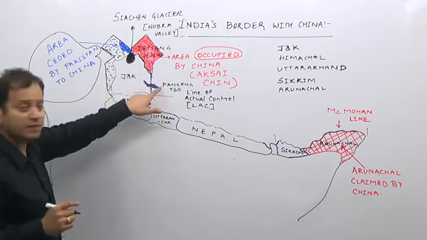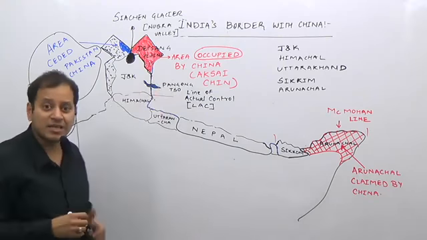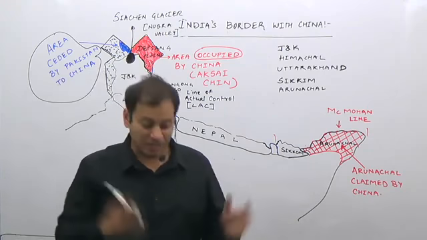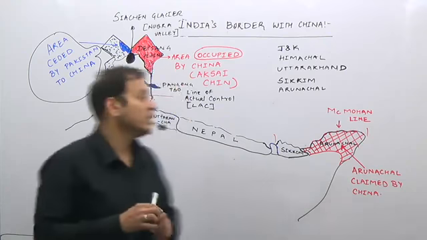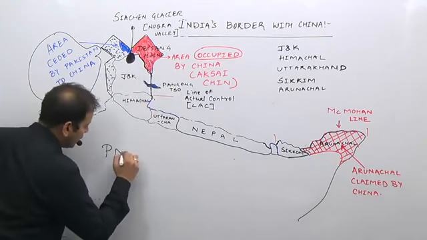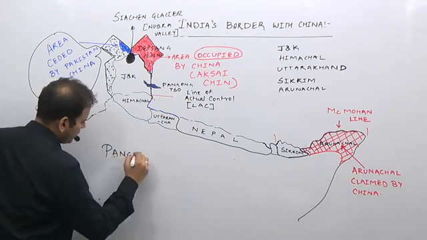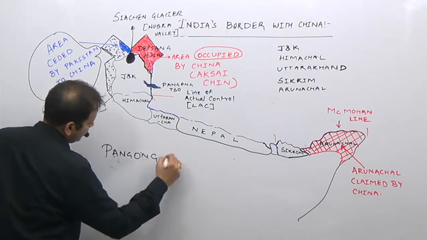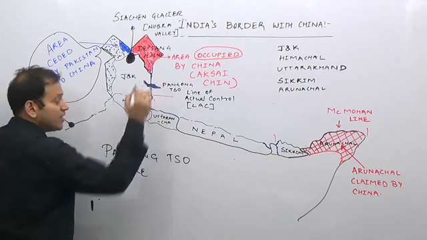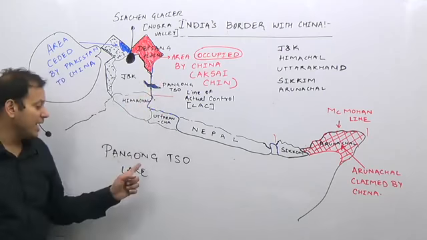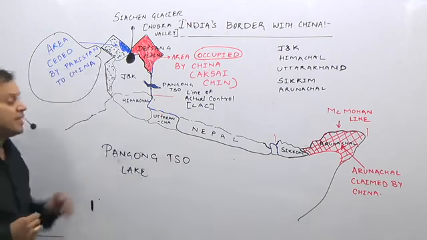Here you see a lake between India and China. It is known as Pangong Tso Lake. It is the biggest lake in the Leh Ladakh region. You must have seen this lake in the Three Idiots movie, in the last scene. What is the name of the lake? It is Pangong Tso Lake. I have already shown it here in blue color. This is the spelling of Pangong Tso Lake in the Leh Ladakh region, which is shared by India and China.